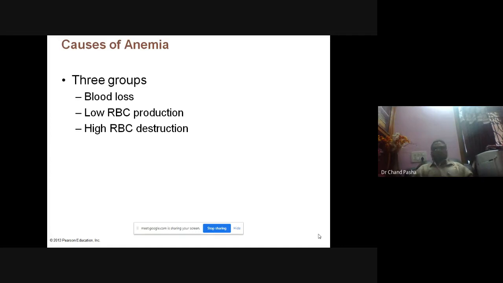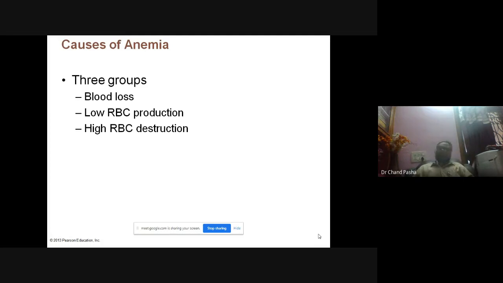And high RBC destruction, this could be due to malaria. The malaria parasite will enter into the RBC in the erythroblastic cell cycle. It will enter into it and destroy a lot of hemoglobin, which is taken up.